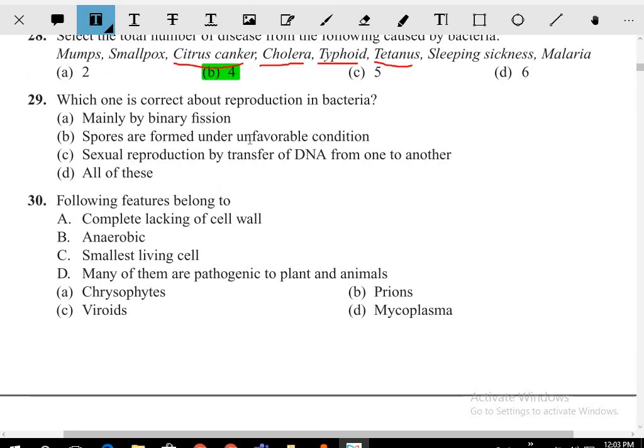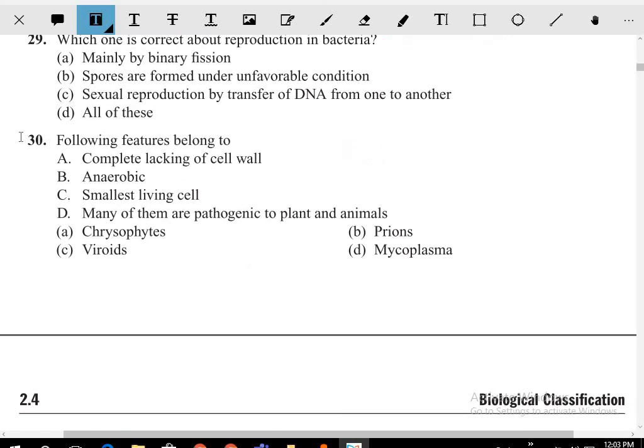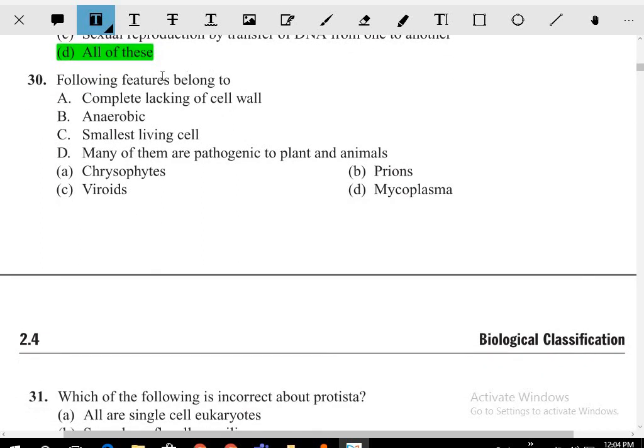Which of the following about reproduction in bacteria is correct? So the answer for this is one. You have to see mainly binary fission; spores are formed under unfavorable conditions; sexual reproduction by the transfer of DNA from one to another.